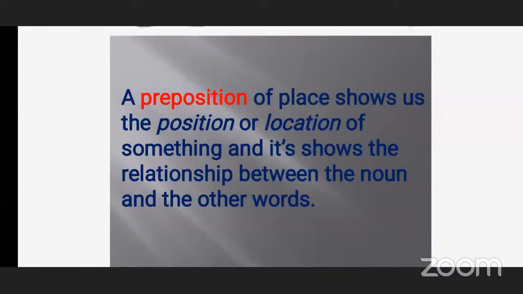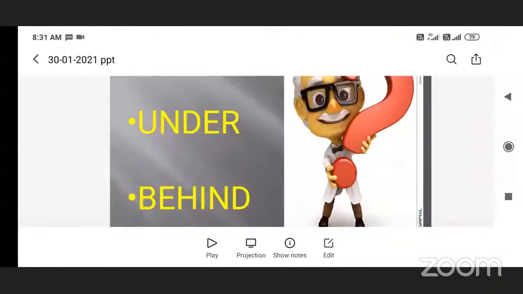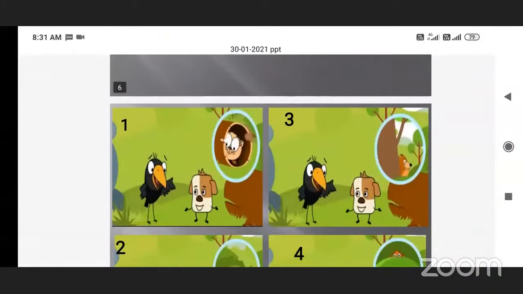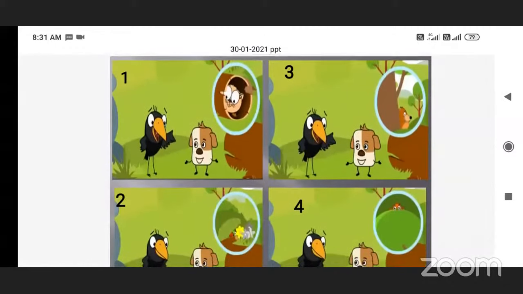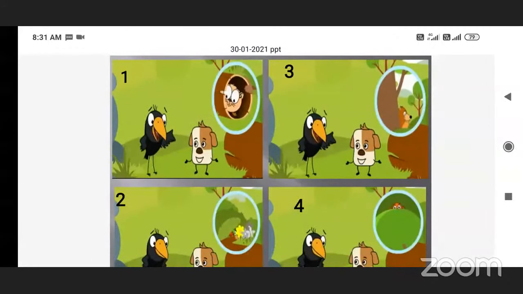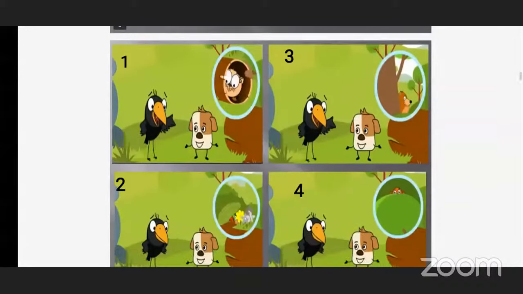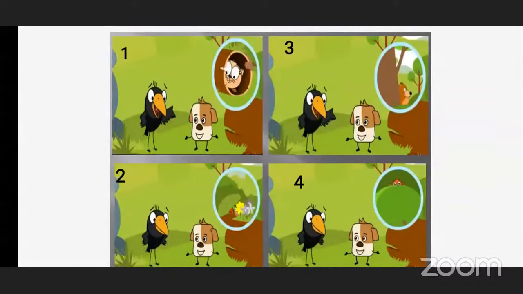So here basically, the preposition is the position or location of something. If we see this slide, in every picture, the animals who are hiding have some position. They are hiding at one position.